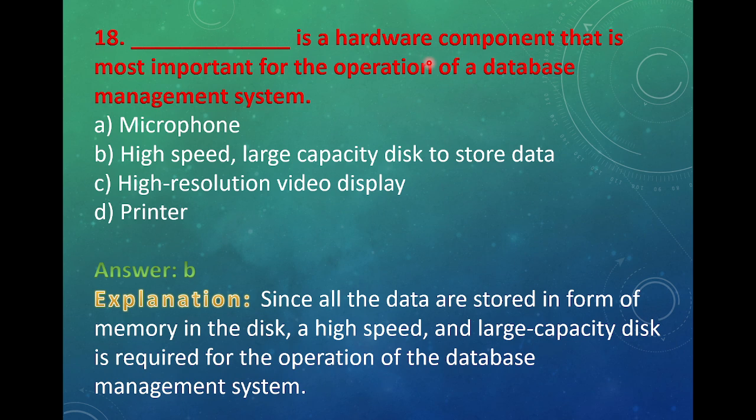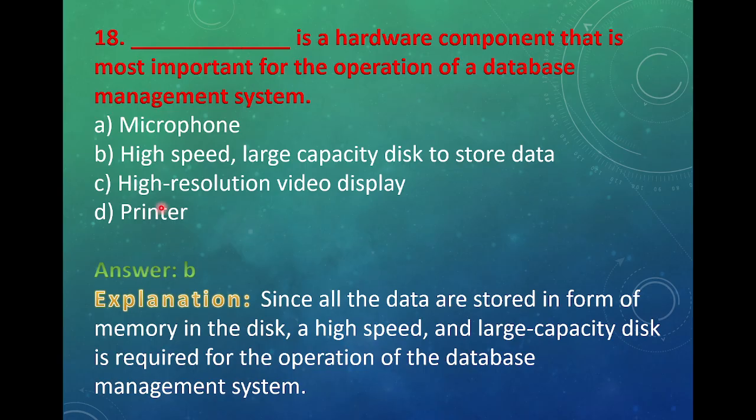Dash is a hardware component that is most important for the operations of a database management system. Options: microphone, high-speed large capacity disk to store data, high resolution video display, and last, printer.